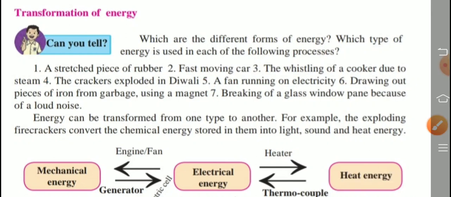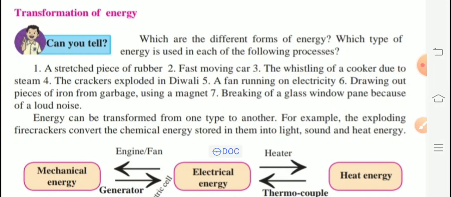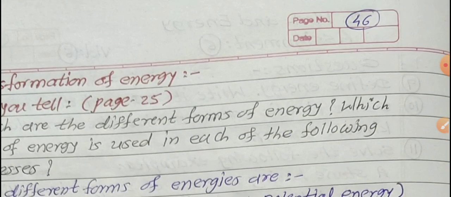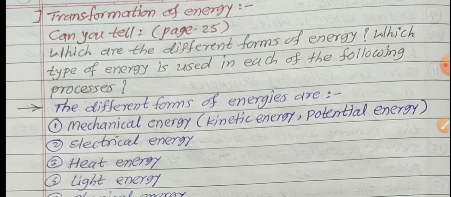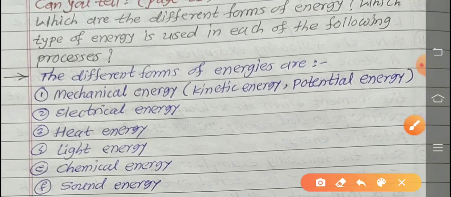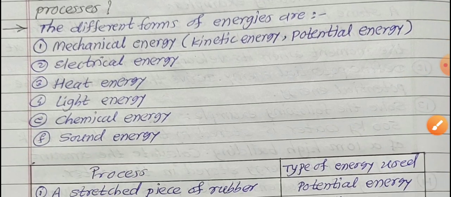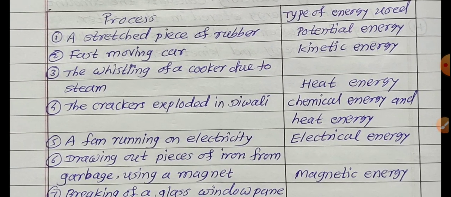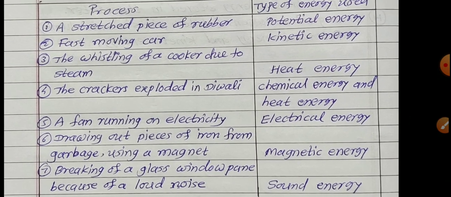So, can you tell the answer to this question? We see on one paper. Check now. Answer: the different forms of energy are mechanical energy, which has two types, kinetic and potential, that we already learned, then electrical energy, heat energy, light energy, chemical energy, sound energy, etc. Now which processes are given in our textbook? Now check that.